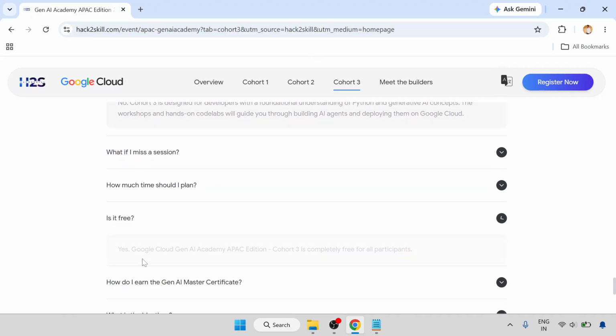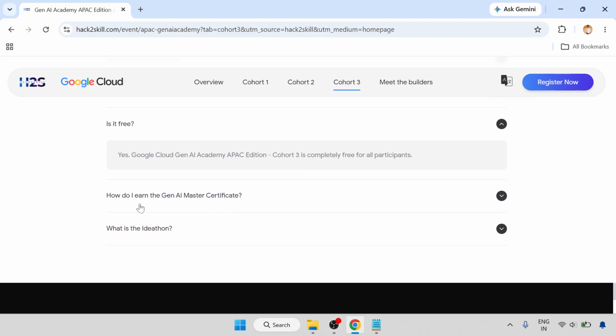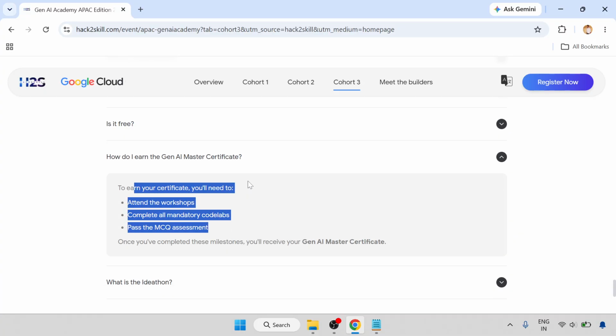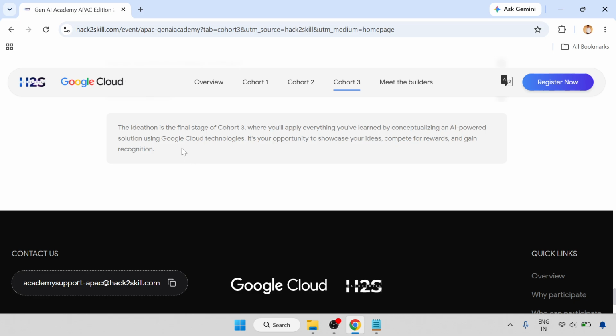If you have any questions, FAQs are there. Is it free? Yes, this is free. How do I earn the Gen AI Master certificate? This is the process we have already discussed: attend the workshop, complete all the mandatory code labs and pass the MCQ assessment. And what is the Ideathon? The Ideathon is the final stage of Cohort 3, where you apply everything you have learned to build an AI-powered solution using Google Cloud technologies.